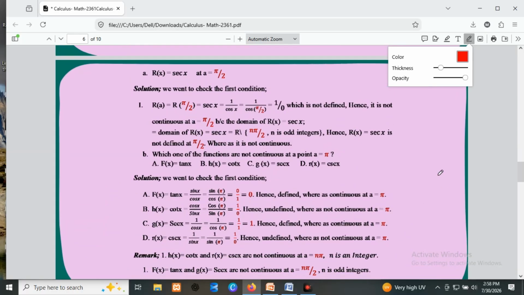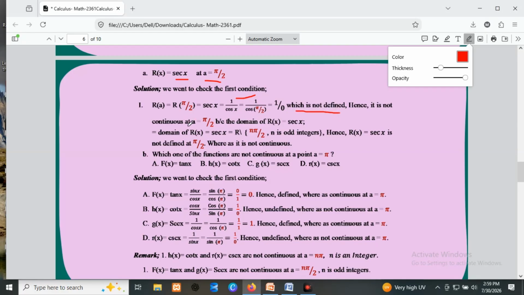Another example: R of x, which is equal to sec x at x equals pi over 2. As in the usual example, we are going to evaluate at pi over 2. Sec x means 1 over cos x, so 1 over cos of pi over 2. Cos pi over 2 is known to be 0, then 1 over 0 is not defined, or it is not an element of the real numbers.